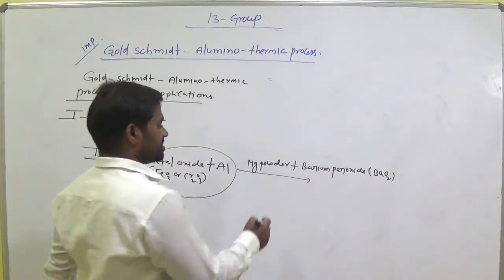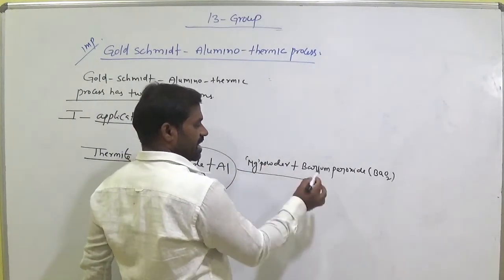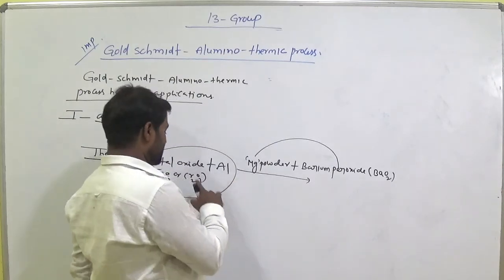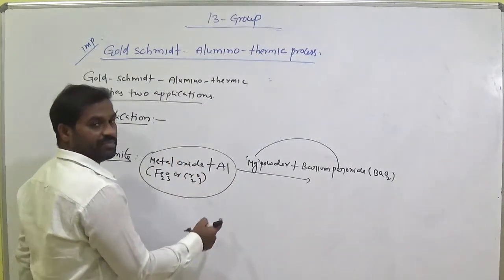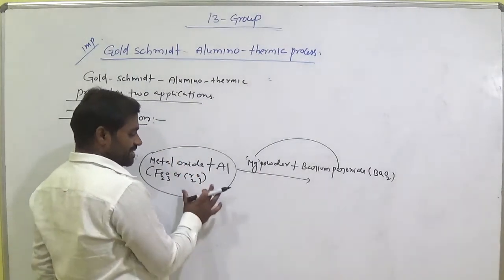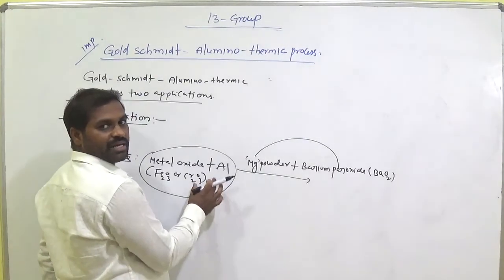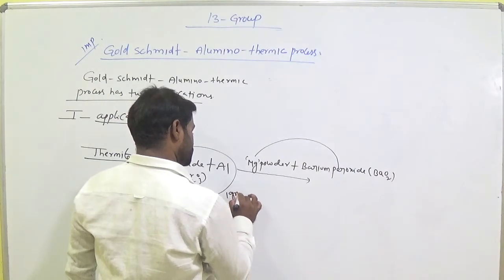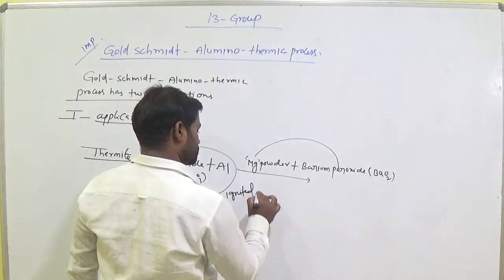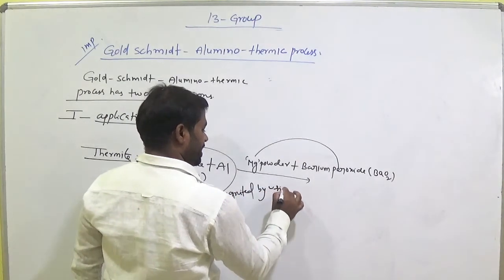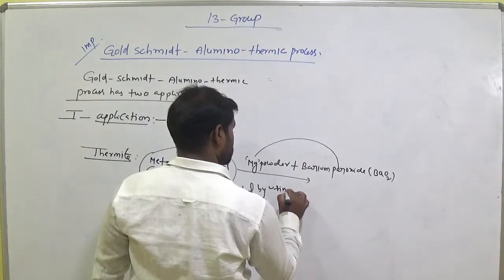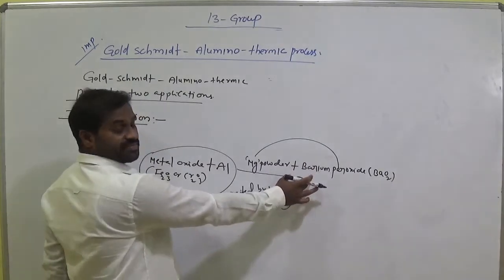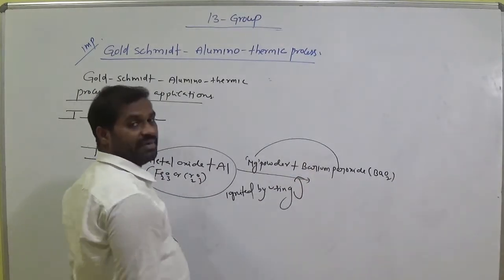So this magnesium powder and barium peroxide ignite the metal oxide and aluminium. By using this mixture we can ignite this material.